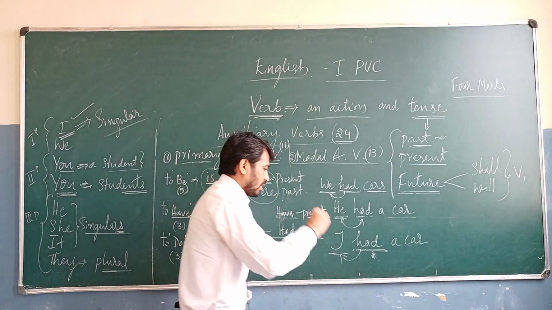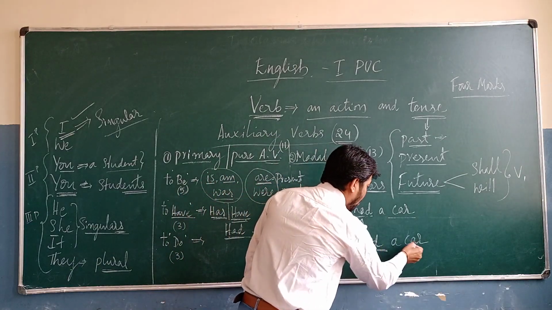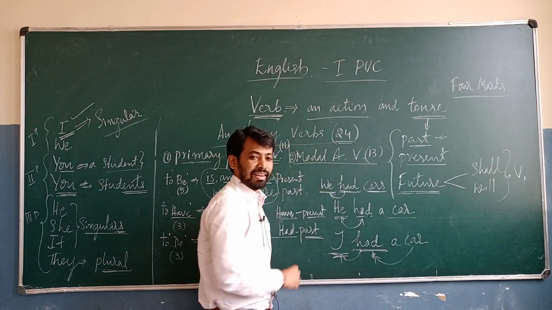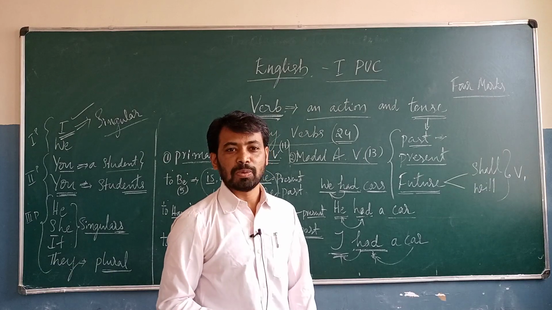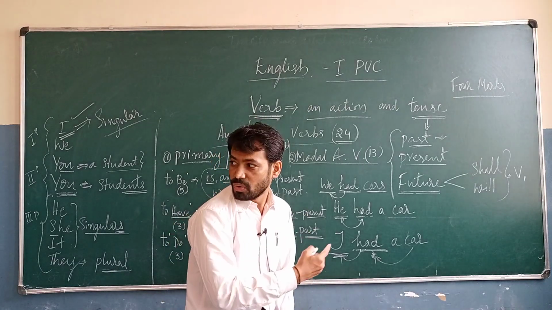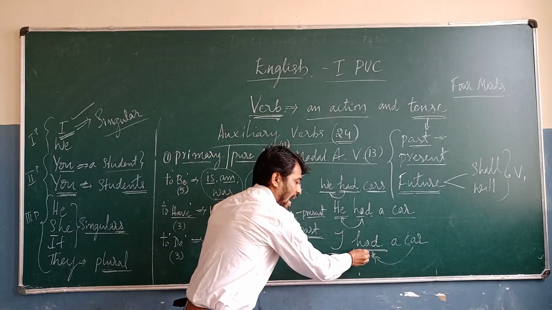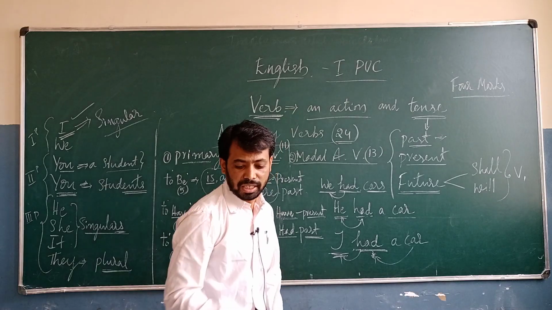Have understood? Yes. And then here I had a car. Here also this is singular. I first person singular. Okay. So there also we are going to use so that is had. Have you got it? Yes.